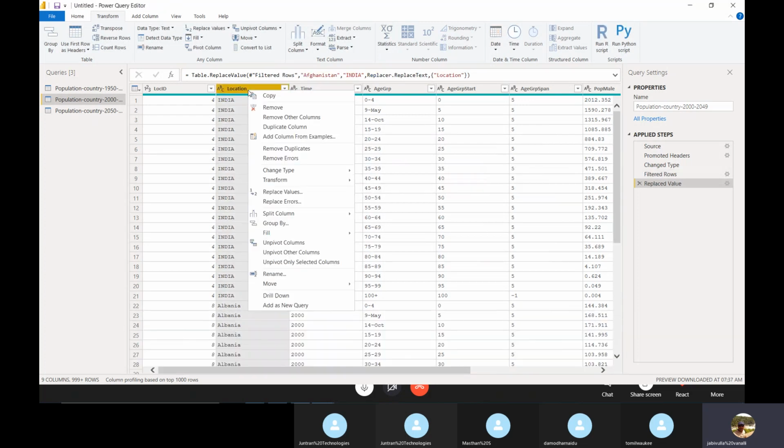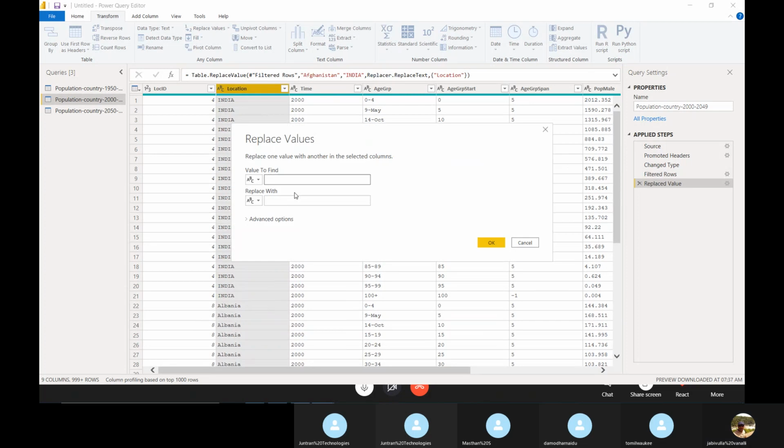If you don't select anything, then go to replace values, and it will ask what value you want to replace. I want to replace INDIA. Maybe it is case sensitive. Yeah, so before it was Afghanistan, so India is replaced by Afghanistan.